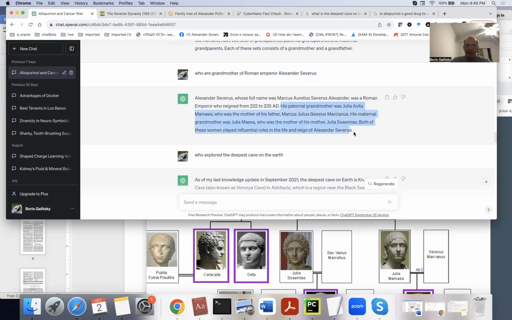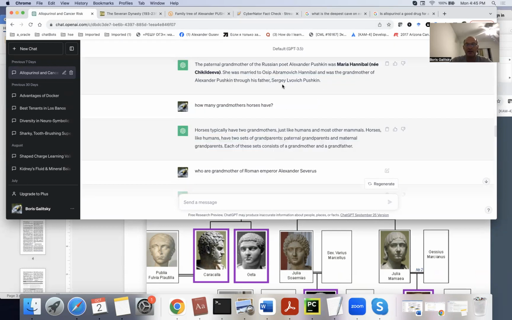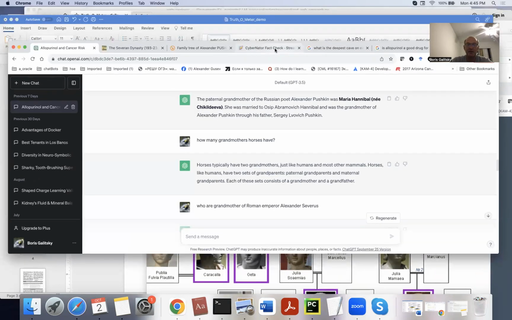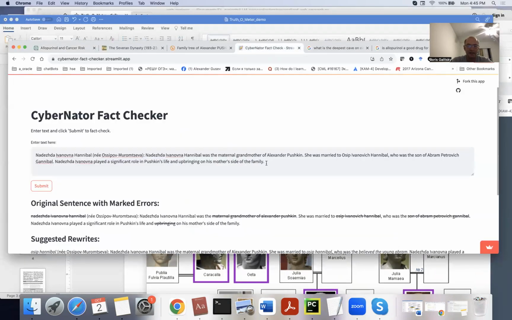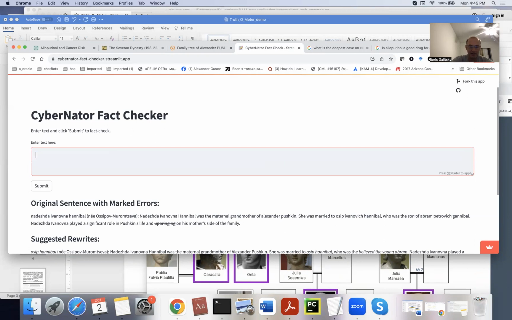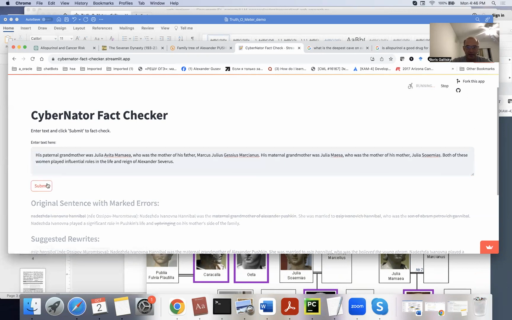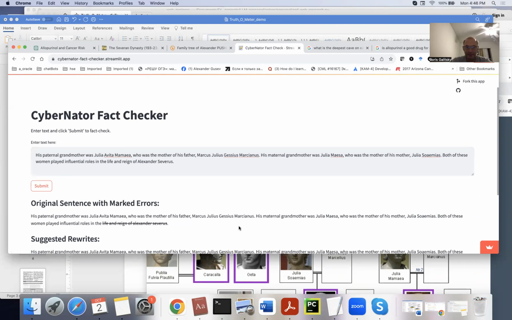Let's take this portion of the answer and do fact checking on it. What we observe is that the relationship between grandmother and mother is correct.